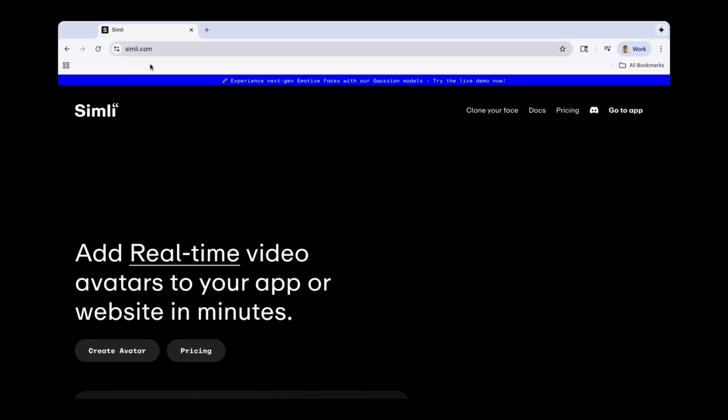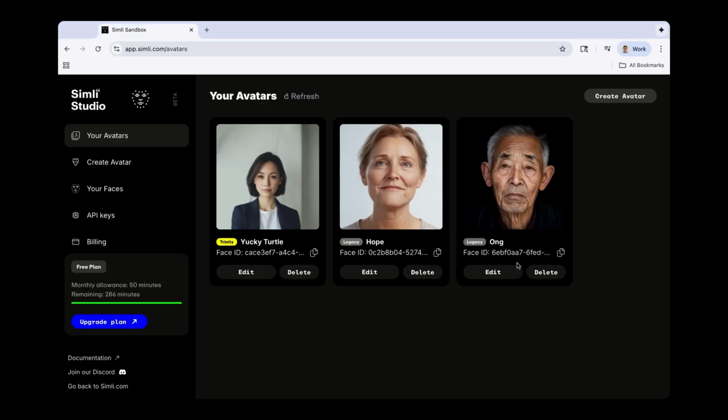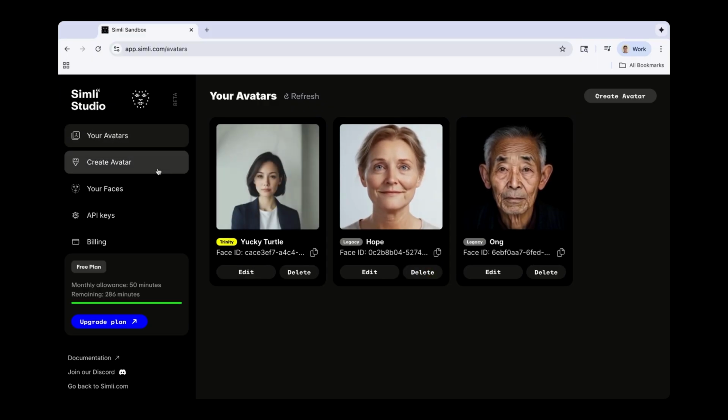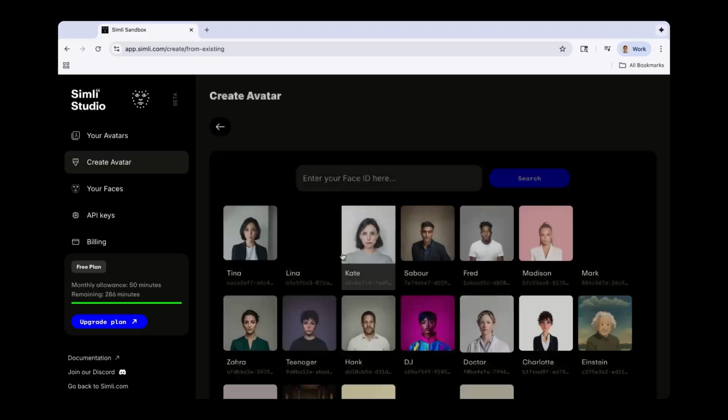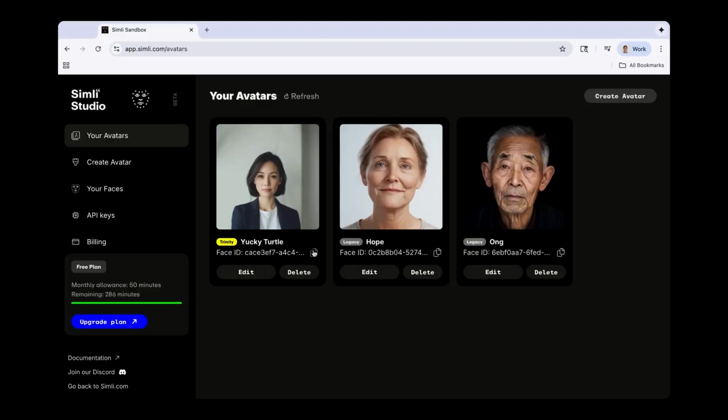Head over to simli.com and click on create avatar and then sign in. You can use one of these avatars that they already have in the your avatars page, or if you want, like what I did for this avatar, I went to create avatar and you can click on create from preset and then click on any one of these face IDs and you'll be able to make your avatar. But anyways, once you do that, go back to your avatar and copy your face ID.